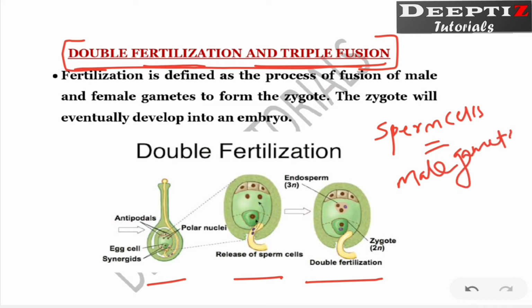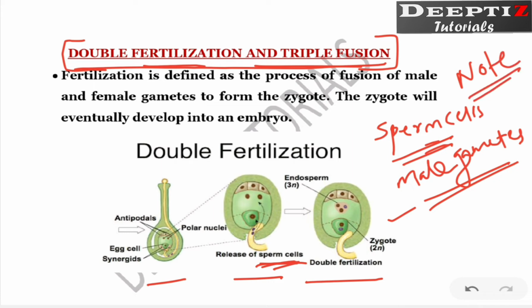These images are downloaded from Google, so where I could not find otherwise, we can replace the name with male gametes. Since we study human reproduction also, there is nothing wrong if you are using sperm cells, but always try to replace sperm cells with male gametes. This is a special note I am telling you. Whenever we study the plant structure, wherever you see sperm cells, if you are making notes, try to write male gametes.